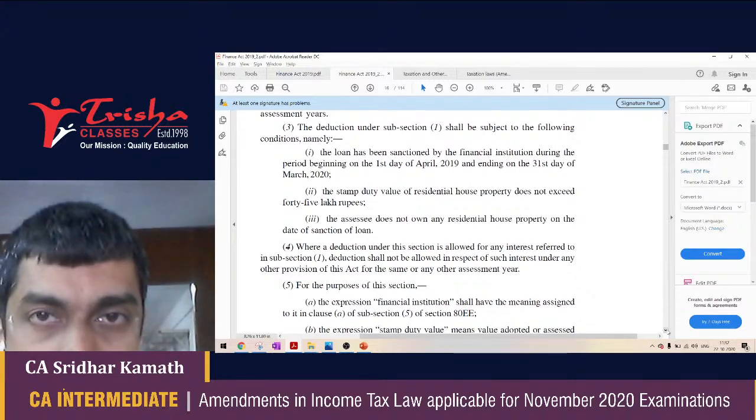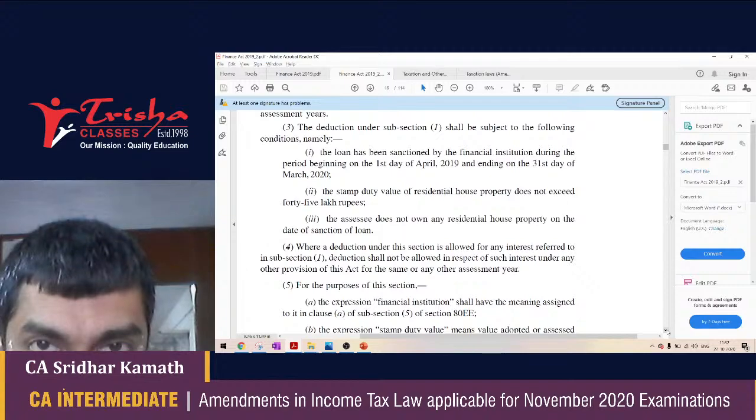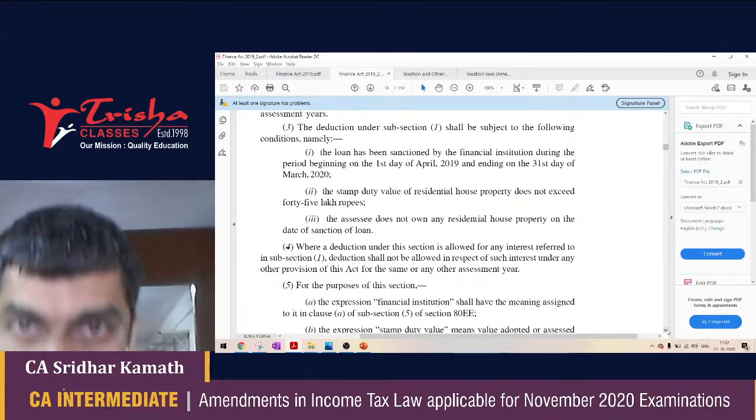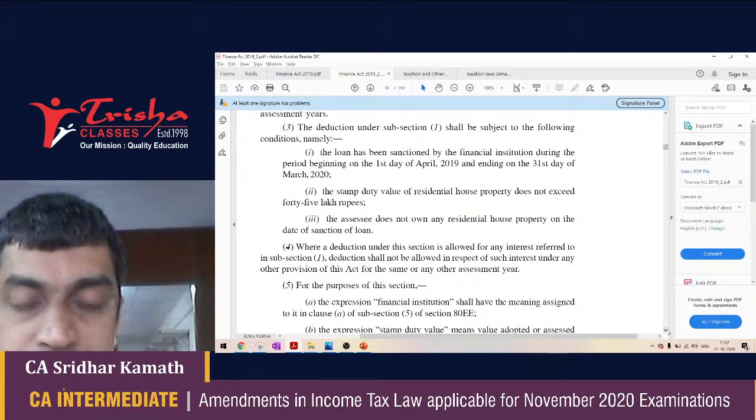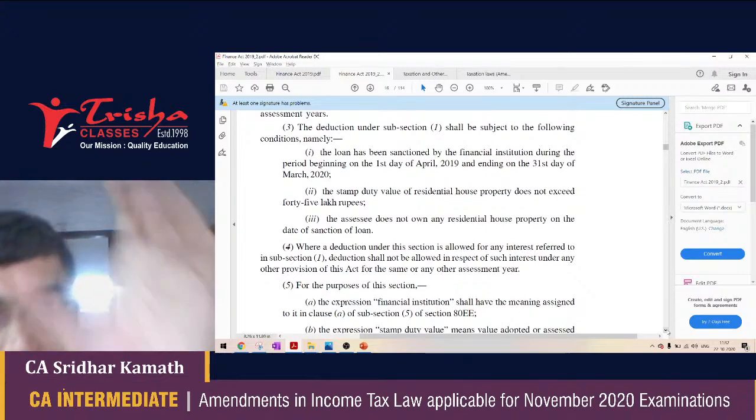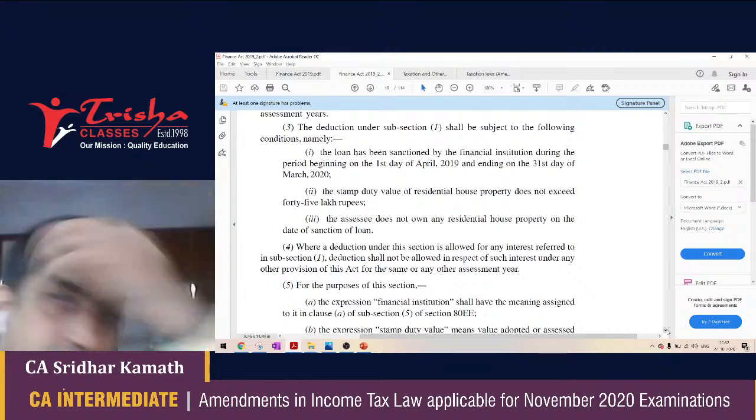Okay, 80EEA says if you take a deduction for interest on a housing loan under this section, you can get it up to 1,50,000 provided all these conditions are satisfied. And if you take a deduction here for the same amount, you cannot take a deduction elsewhere.